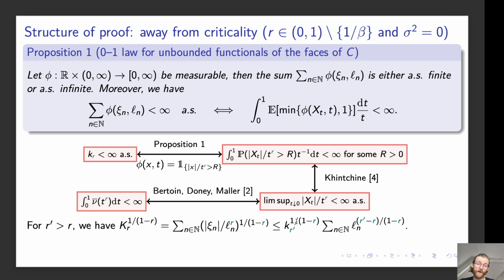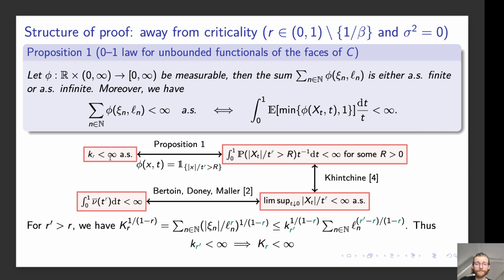So we have small k_r prime times the sum over the lengths to the power (r prime minus r) divided by 1 minus r, where this sum will be finite, and hence if small k_r prime is finite, this will imply that capital K_r is finite.